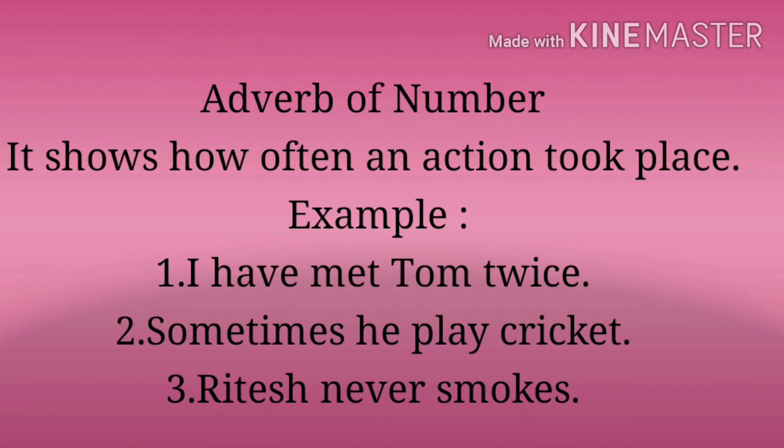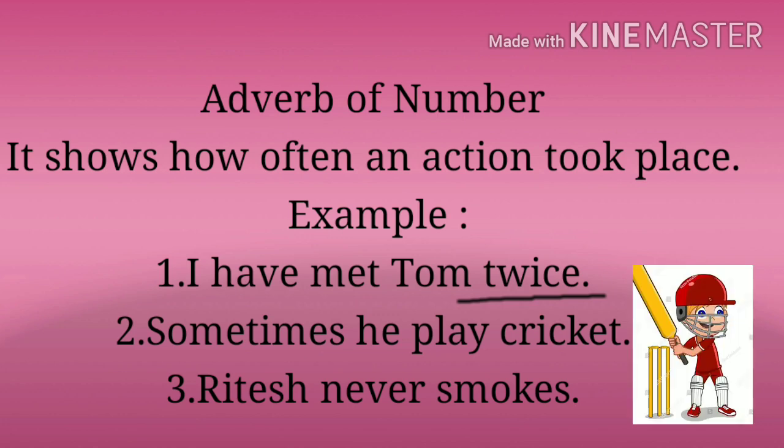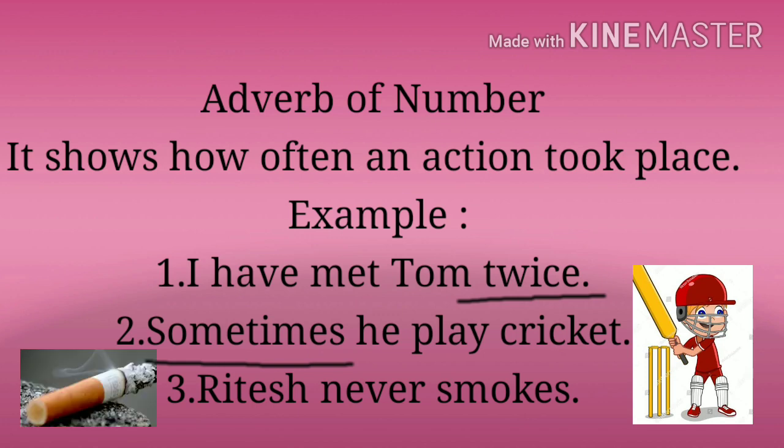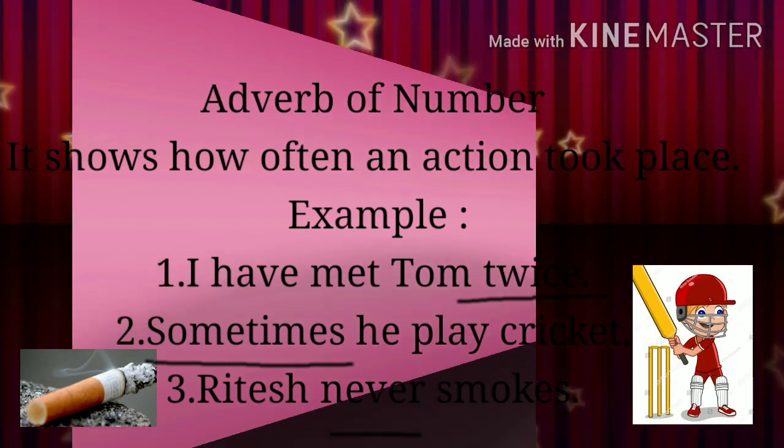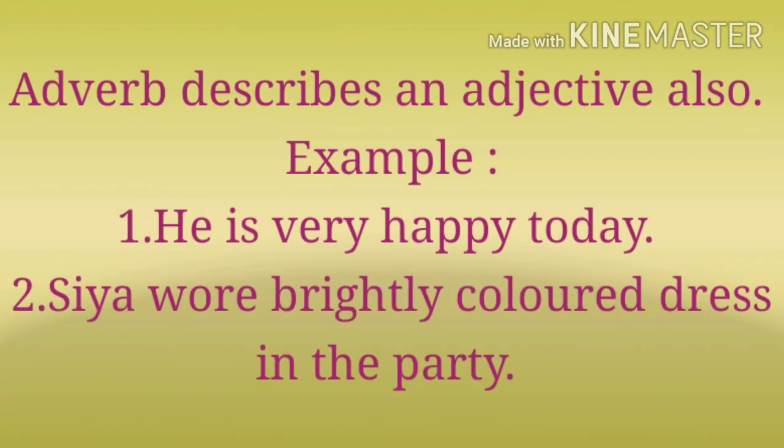Example से समझते हैं. I have met Tom twice. Times I met Tom? Twice. So twice is an adverb of number. Second example, sometime he play cricket. How many time he play cricket? Sometime. So sometime is also adverb of number. Ritesh never smokes. So here never is also adverb of number. So twice, sometimes and never are adverb of number, which tell the number. So we can call it adverb of number. So in these 4 ways an adverb describes the action word.